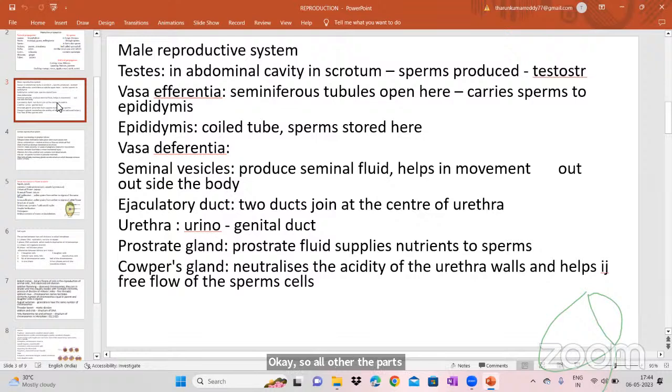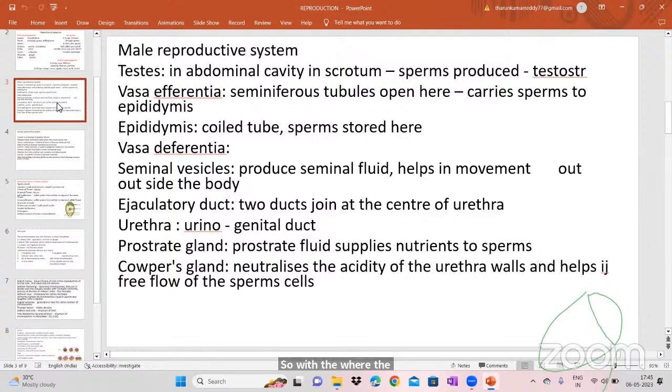You know the urethra, where we pass the urine. So generally we say it is a urinogenital duct. And in males, we see the two testes in the abdominal cavity, in the scrotum, where the sperms will be produced.